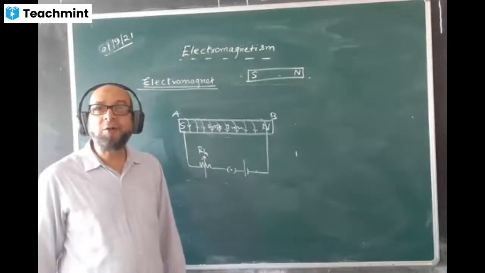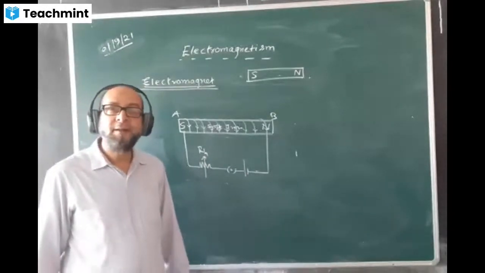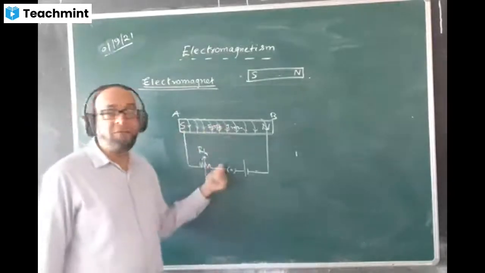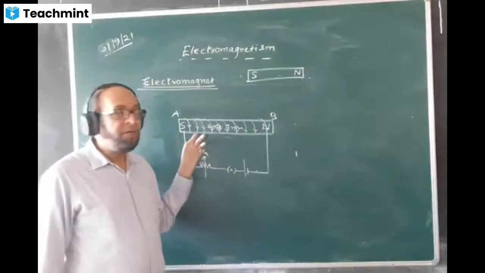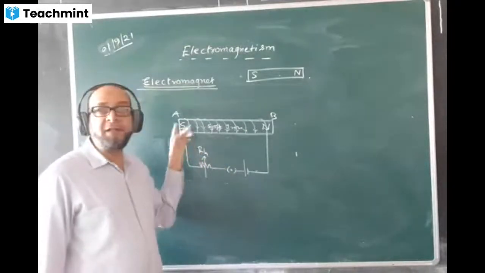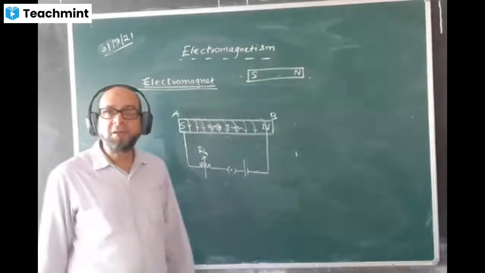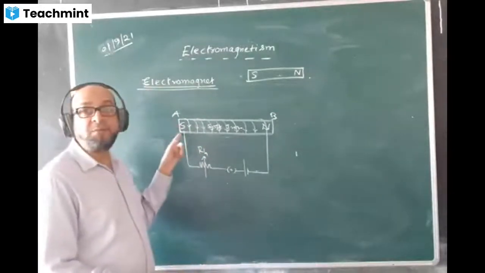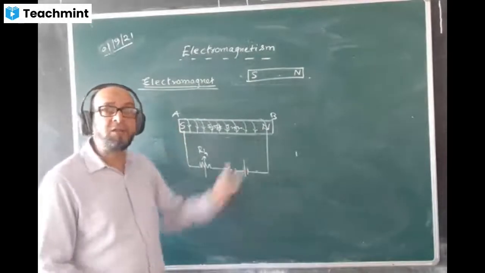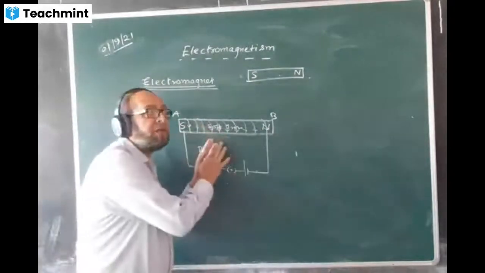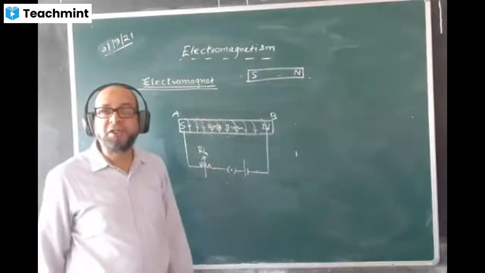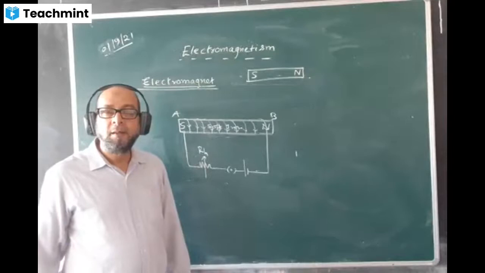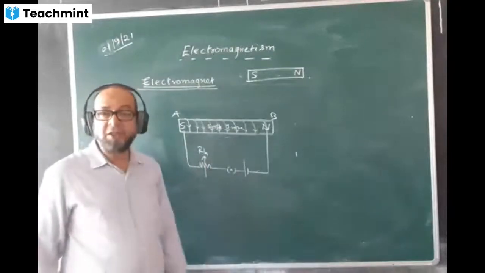The second point of advantage of an electromagnet is that its polarity can be changed. If you change the direction of current in the coil, the polarity will change. Clockwise current makes this the north pole. If the current flows anti-clockwise, this side will change to north and the other side is south. Its polarity can be changed, whereas a permanent magnet has fixed polarity, so you cannot change it. This is the second advantage.